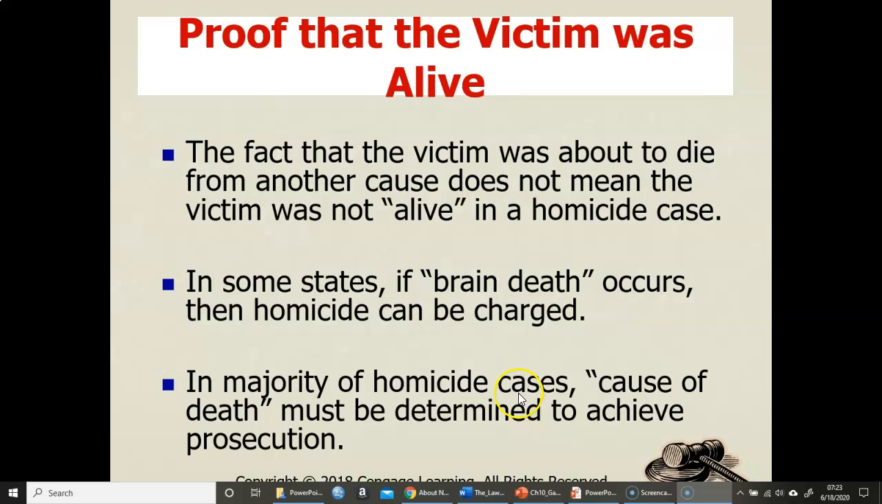In the majority of homicide cases, cause of death must be determined. So what caused this? It's not the manner of death as far as homicide, suicide, natural causes, so on. It's the cause of death. Was it a gunshot, stabbing? What have we got going on as far as proving that?